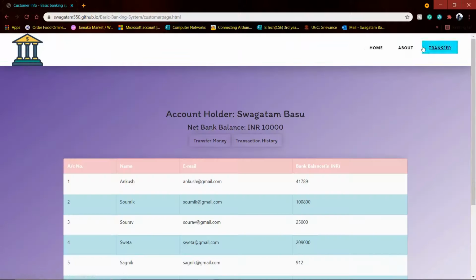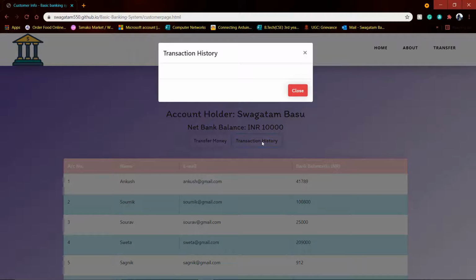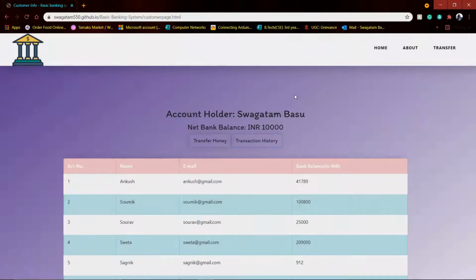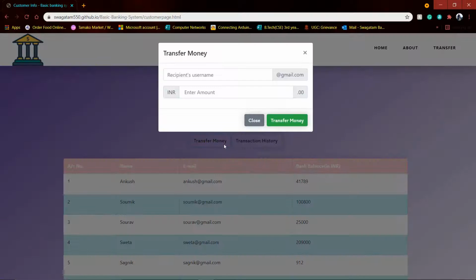In the customer section we can transfer money. As you can see, there is only one account holder, that is me, and the money I have in my bank account. So now checking the transaction history, we have no transactions as I did not transact any money. So now let's transfer some money.